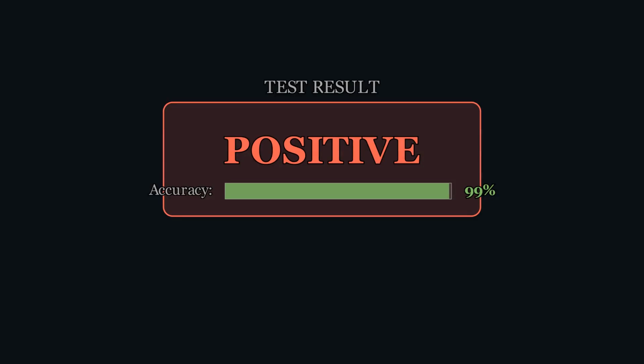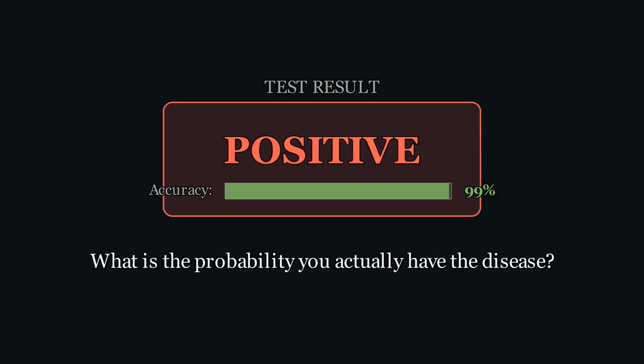A medical test is 99% accurate. You test positive. What is the probability you actually have the disease? Most people say 99%. The real answer is about 9%. This is not a trick. It's Bayes' theorem, and it is the same mathematics that powers every AI system making decisions under uncertainty.